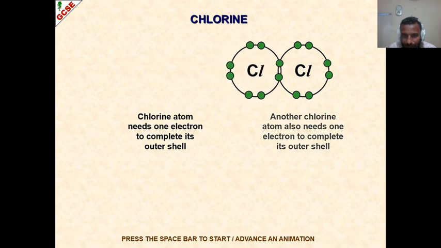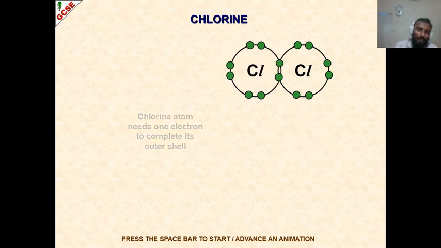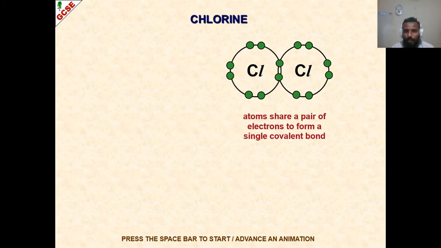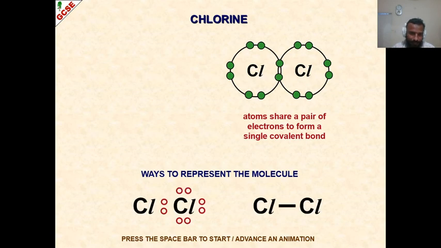Here you go. Now count the number of electrons for 1 chlorine, total 8. Count the number of electrons for the second chlorine, again total 8. Both are happy and life goes on. So this chlorine molecule is now composed of 1 shared pair of electrons, so it is a single covalent bond represented by Cl-Cl. Great. Cool. Now, do we have only single bonds? No, I just said we have double bonds as well, and triple bonds as well.